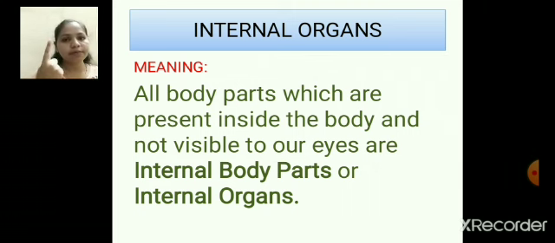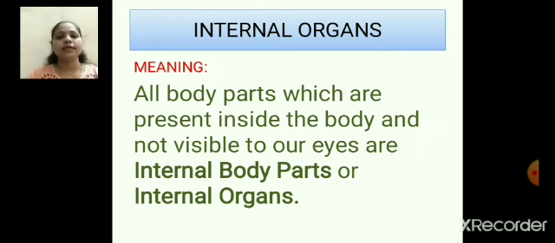Like I can see my finger, but can I see my heart? No. So finger is an external organ while heart is an internal organ. Body parts which are inside the body and not visible to our eyes are internal body parts.